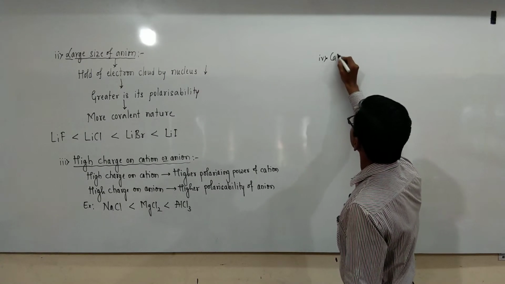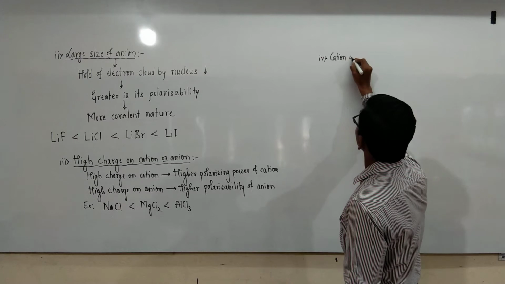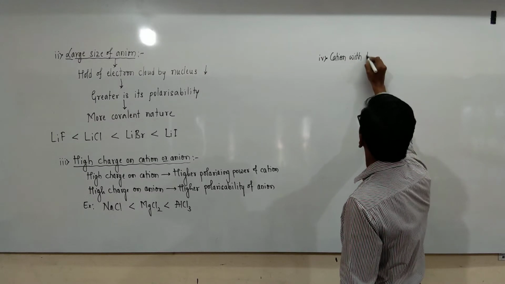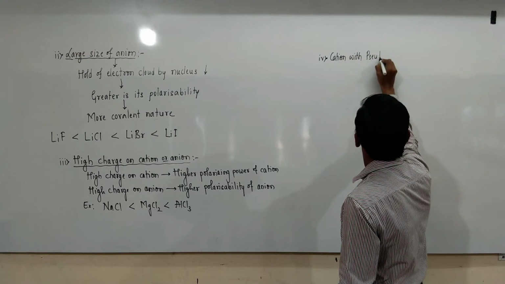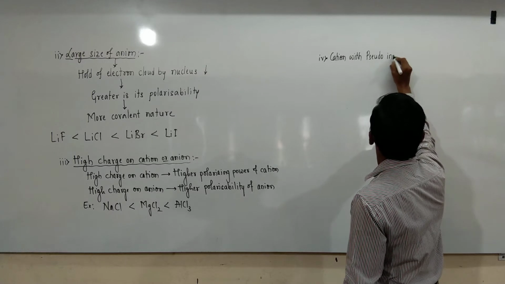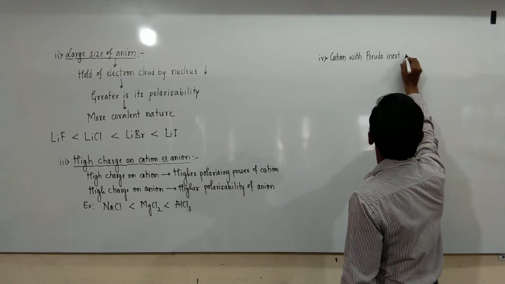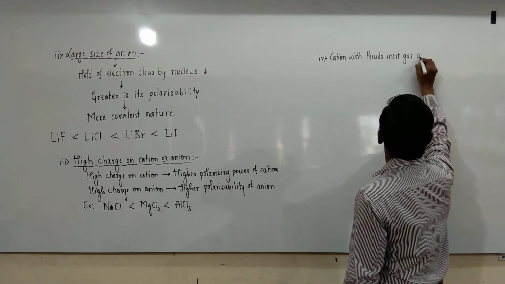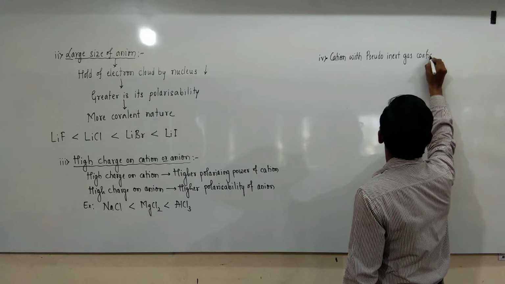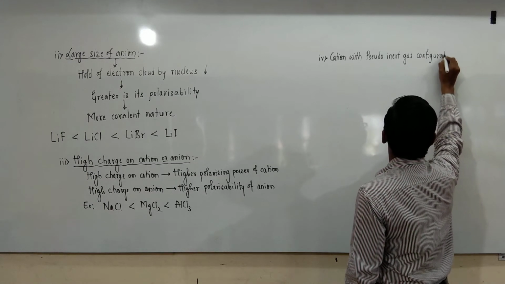Fourth one is cation with pseudo inert gas configuration.